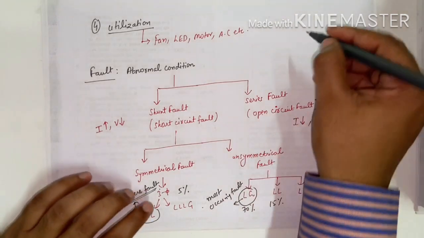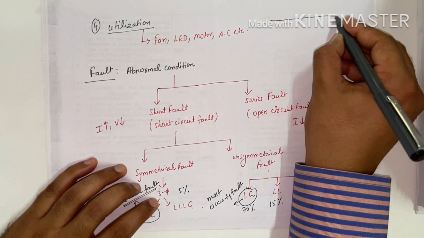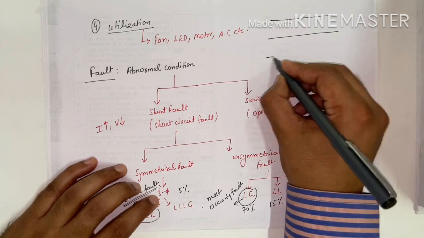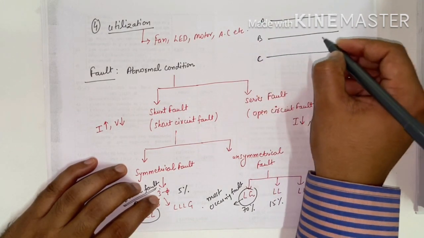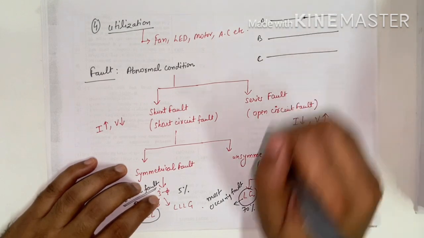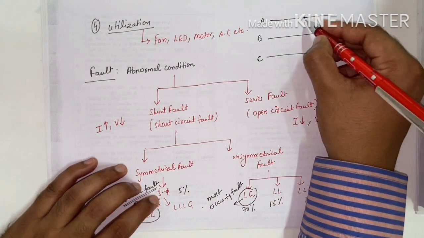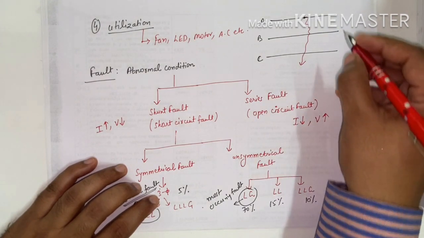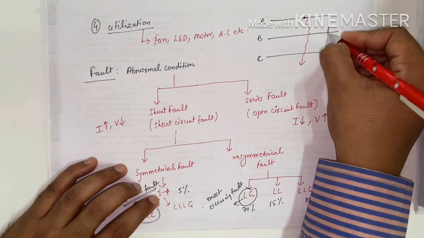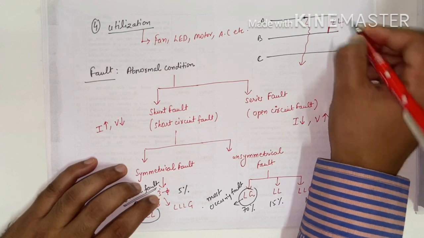Suppose this is the A phase, B phase and C phase. Now if the fault happens on the A phase in this fashion, this is the line to ground fault. If the fault happens between these two lines, this is called line to line fault.